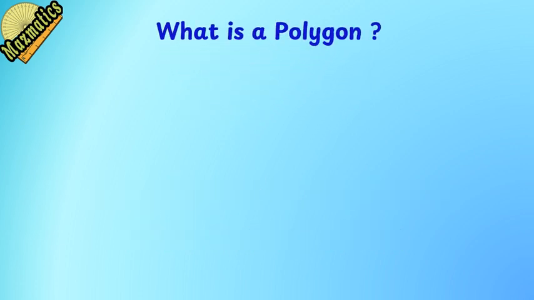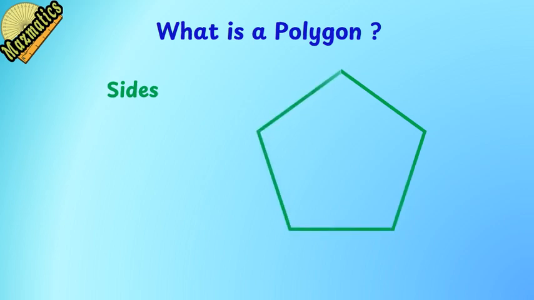Every polygon has three important parts. Let's meet them one by one. 1. Sides. Sides are straight line segments. These lines join together to form the shape. Important, curved lines are not sides of a polygon.